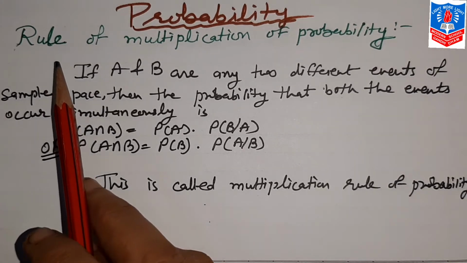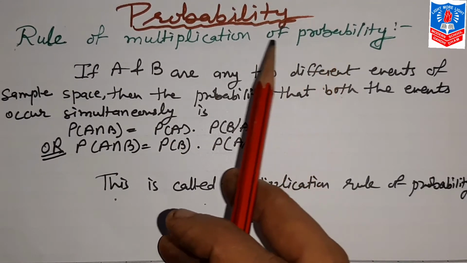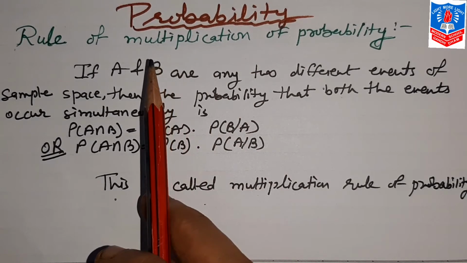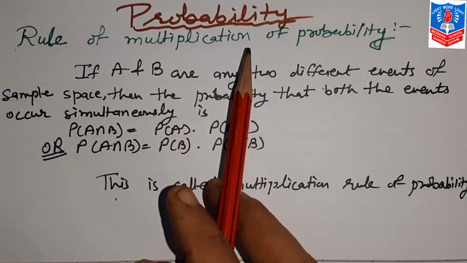Our next topic is the rule of multiplication of probability. This is next to the rule of addition. Now what is this multiplication law?